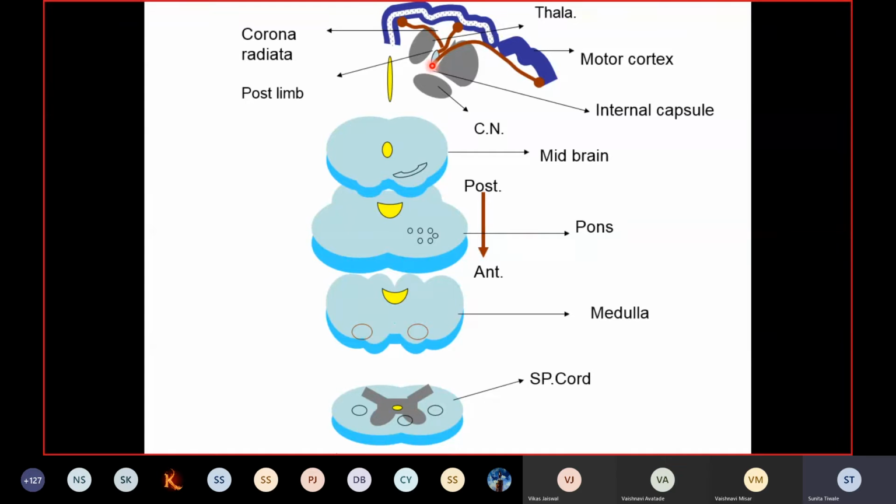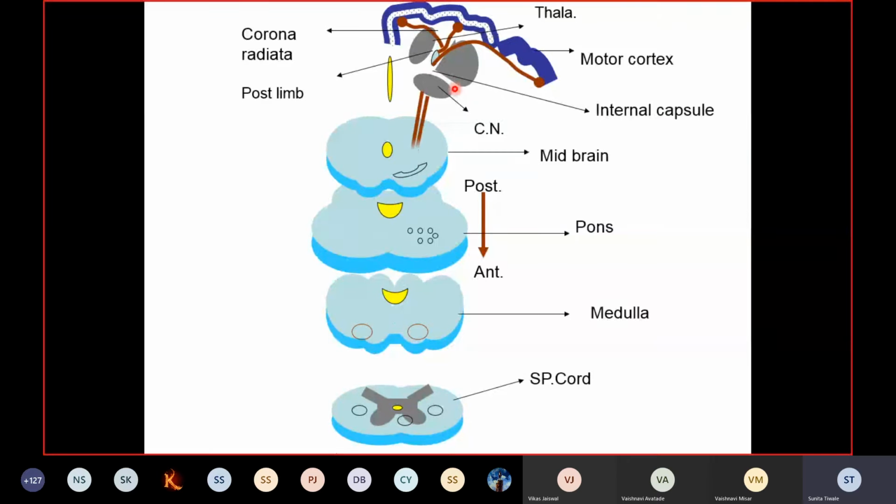That we will study in the applied aspect. So this internal capsule region is very, very important clinically. Why? Because all these pyramidal tract fibers are condensely or compactly arranged. So a small damage in this area will be reflected in a large part of the body.